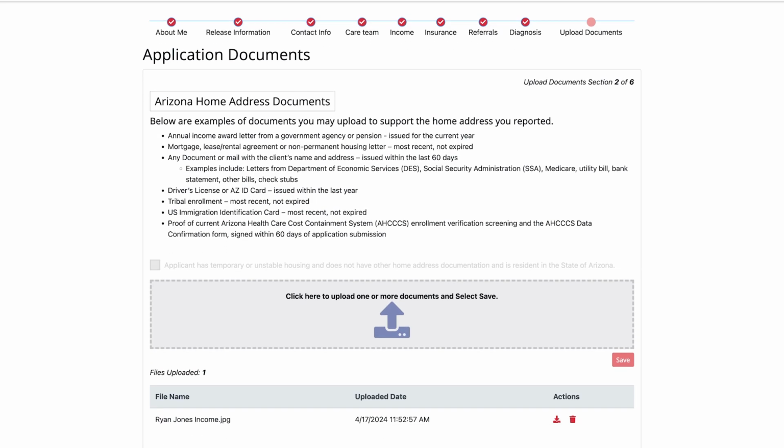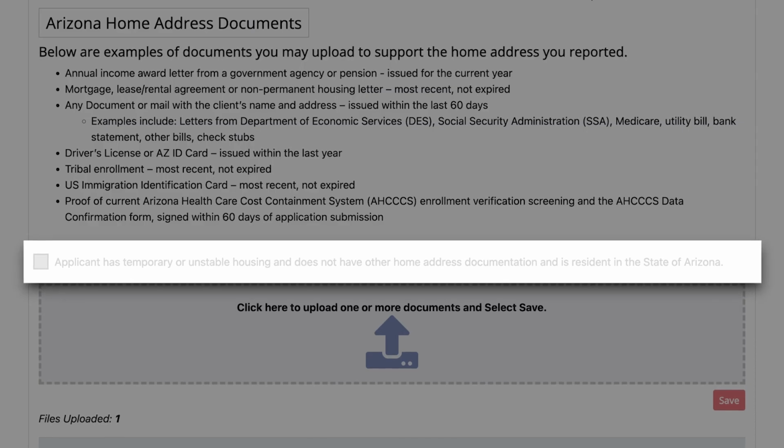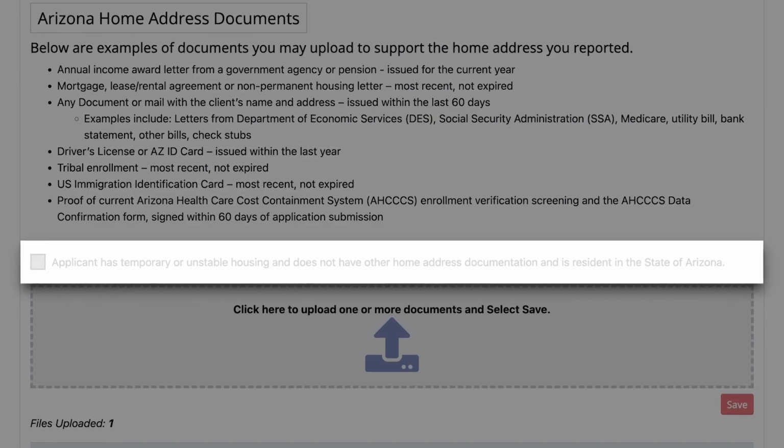Arizona Home Address Documents. The Arizona Home Address Document section asks that you submit proof of your address. This includes and is not limited to a utility bill with your name and address, or any award letter, etc. If you have temporary or unstable housing, check the attestation statement. Click the Continue button to move to the next section.